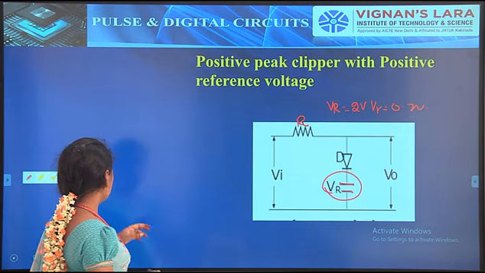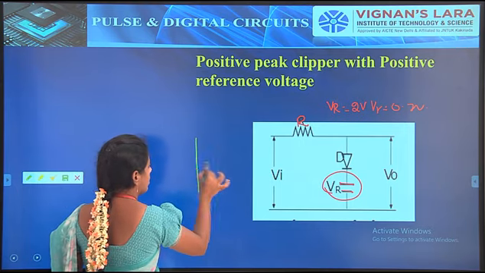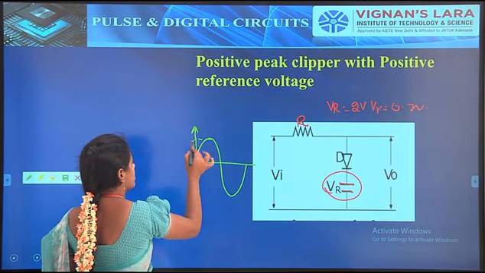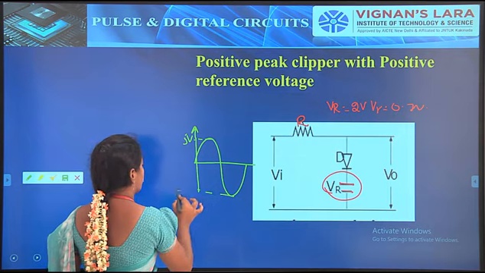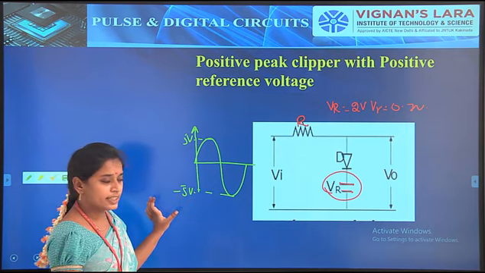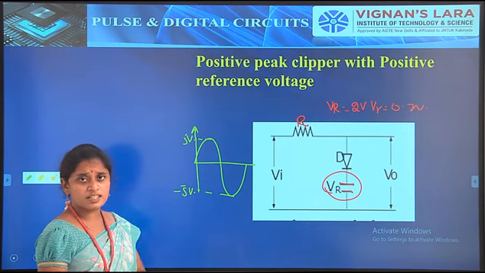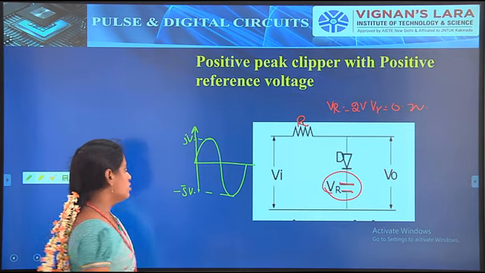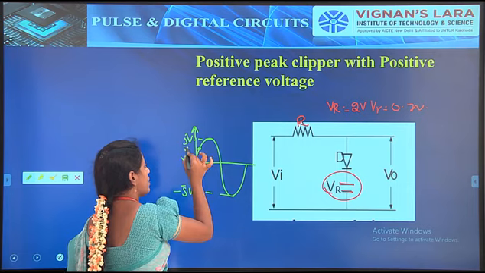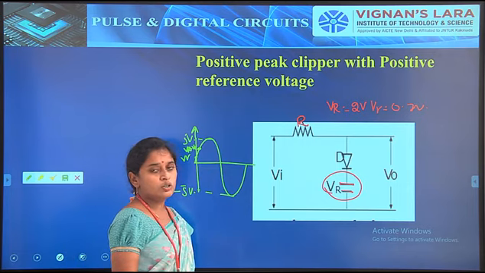For example, the input signal is a sinusoidal signal consisting of 5 volts peak, 10 volts peak to peak. On the positive side it is represented by 5 volts and on the negative side by minus 5 volts. This signal is passing through this circuit, and we have to check what happens. This is the V gamma level, and this is the VR plus V gamma level, that is, 2 plus 0.7, which is 2.7 volts.